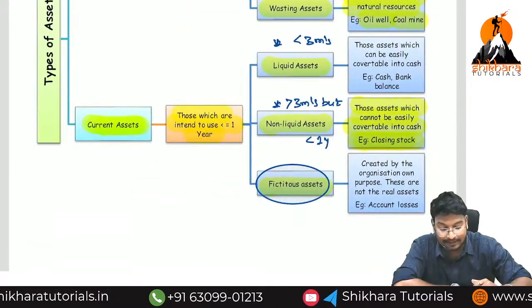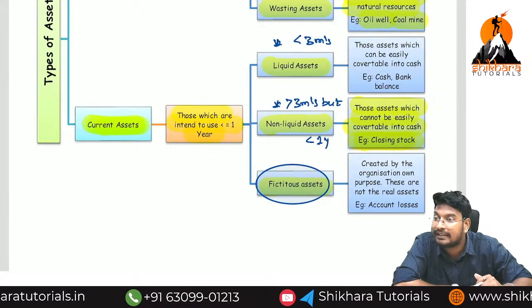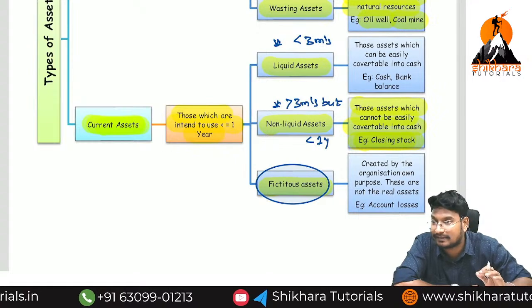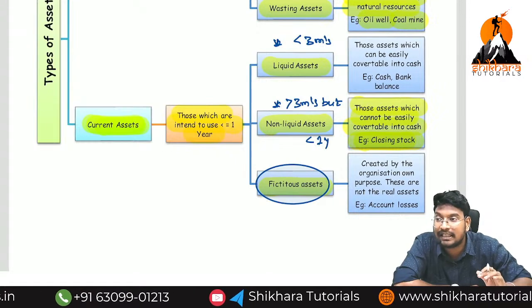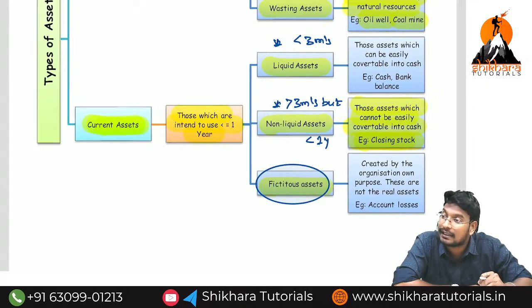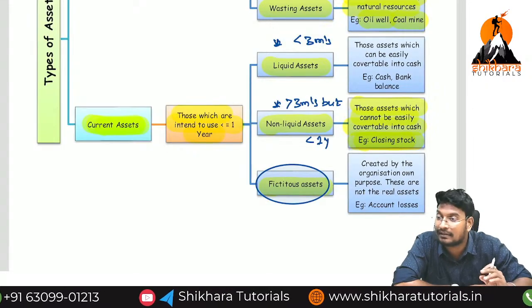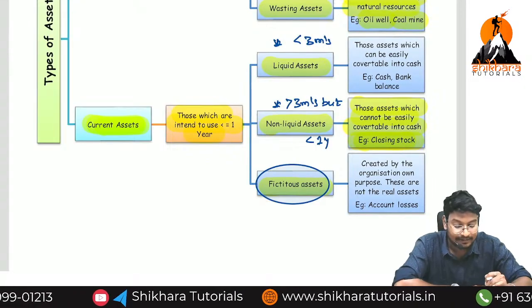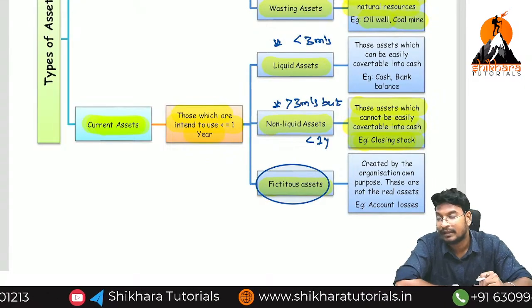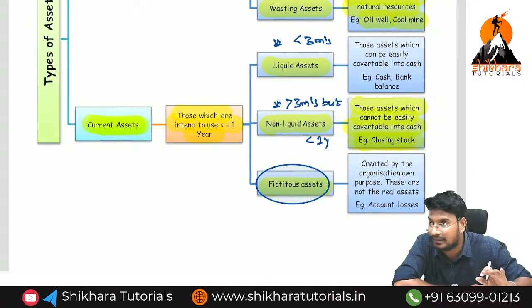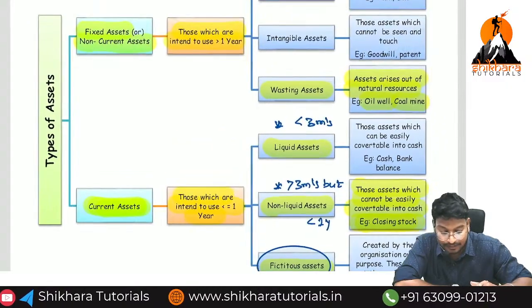Next one, current assets, nothing but with an intention to use less than 1 year, easily convertible into cash. Okay? Within a short time easily convertible into cash is called a current asset. Within 3 months convertible into cash means liquid assets. More than 3 months, less than 1 year means non-liquid asset. Another asset is called fictitious asset. It will be discussed in further classes. Now in this situation you may not understand this meaning. Okay, guys?